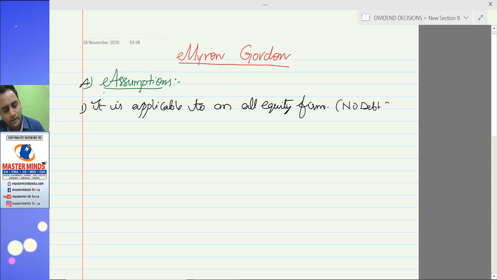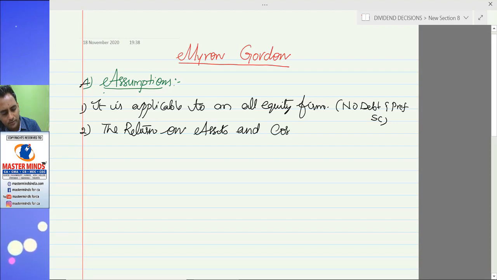So no debt and preference share capital. There is only one source, the equity. So shareholders will provide necessary funds to the company. Point 2: the return on assets and cost of equity